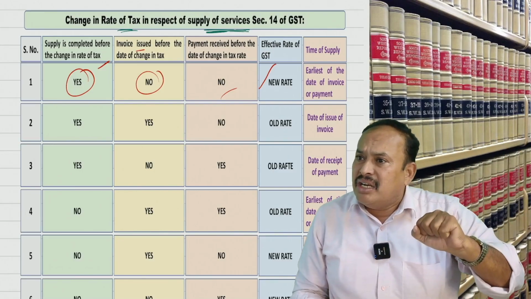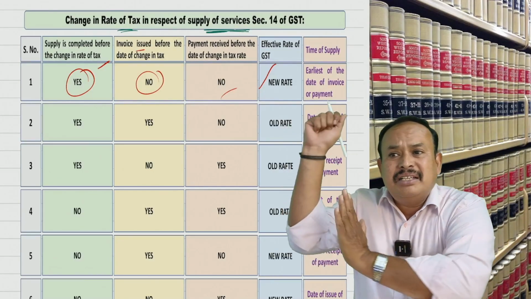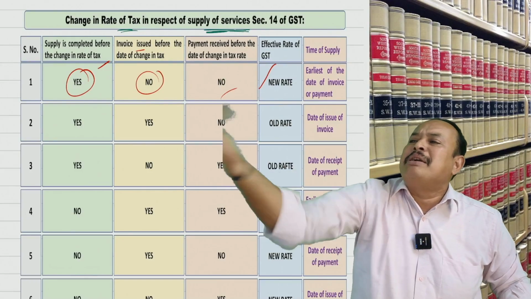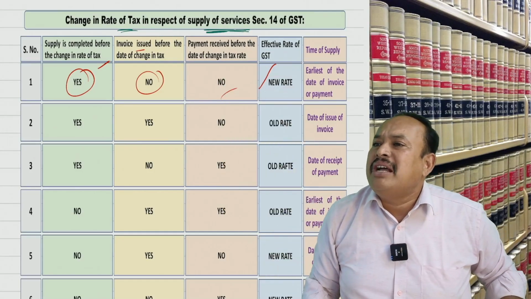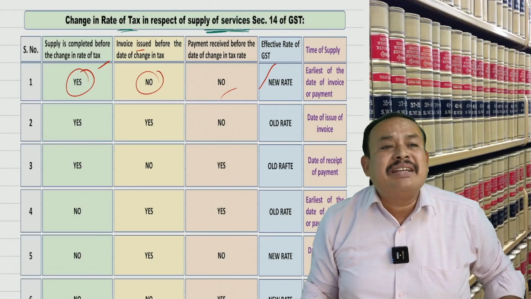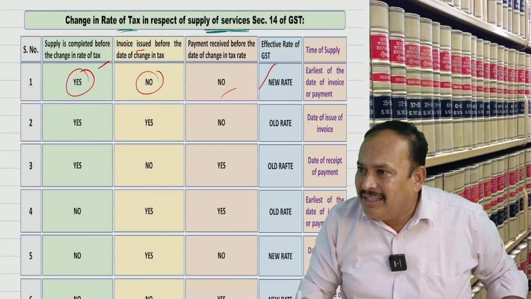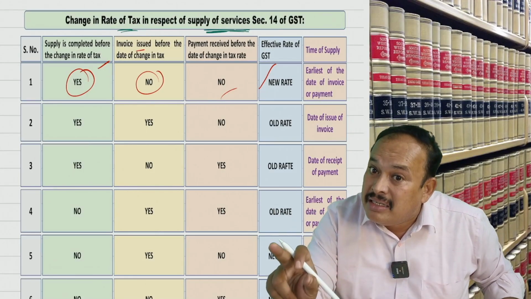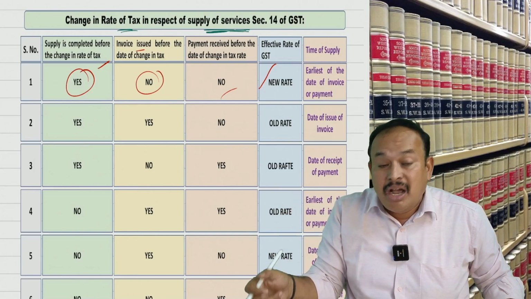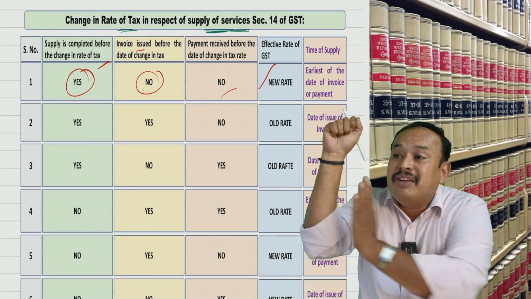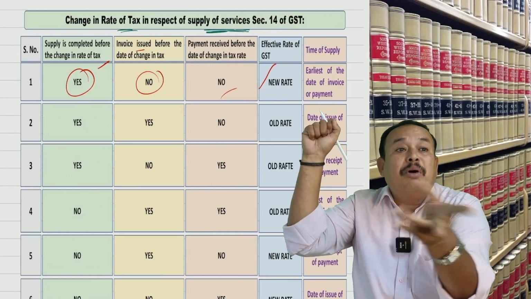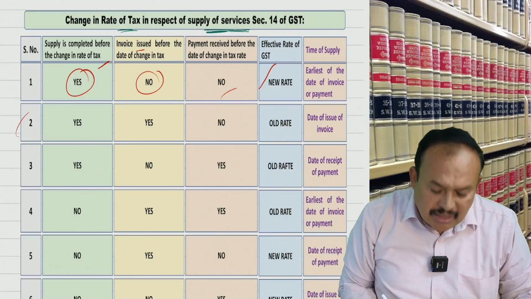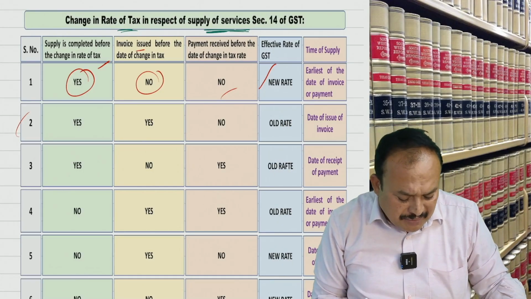Neither invoice date nor payment date is matching with the date of completion of service. Then time of supply is equal to, speak out: date of invoice or date of payment, whichever is earlier. When neither date of invoice nor date of payment matches with the date of completion of service, whichever is earlier. Is it clear? Any difficulty?